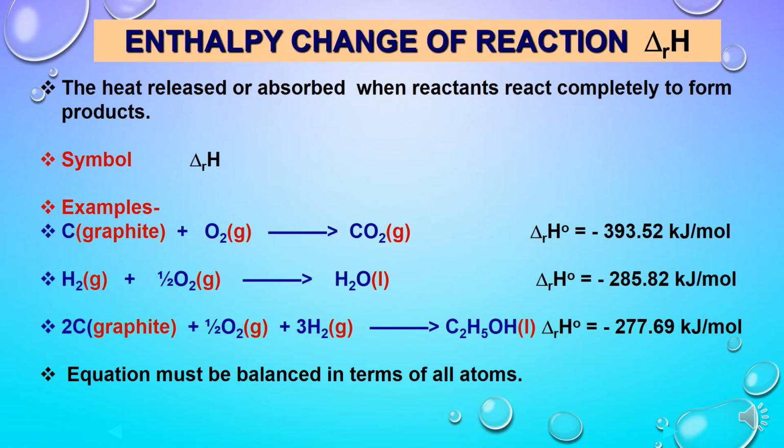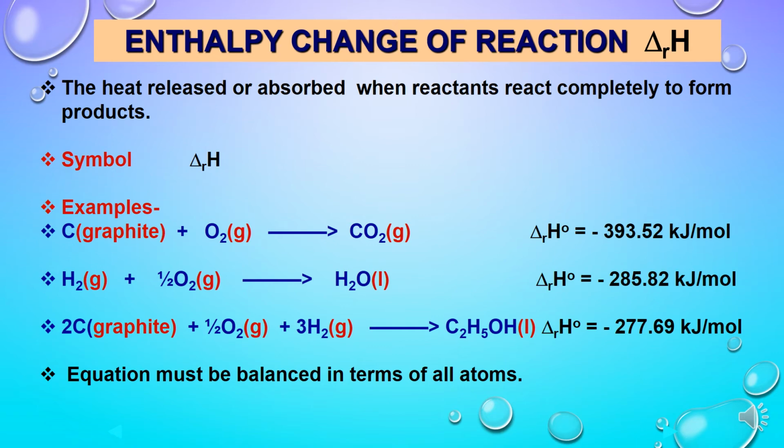Next, we'll discuss various types of enthalpy changes associated with various processes. For a simple chemical reaction in which the substances react completely to form products, the change in heat energy, either the heat released or absorbed, is said to be the enthalpy change of reaction, and the symbol used is delta rH. For example, when carbon combines with oxygen to form carbon dioxide, the heat evolved during this process is minus 393.52, where a negative sign indicates the process is exothermic.